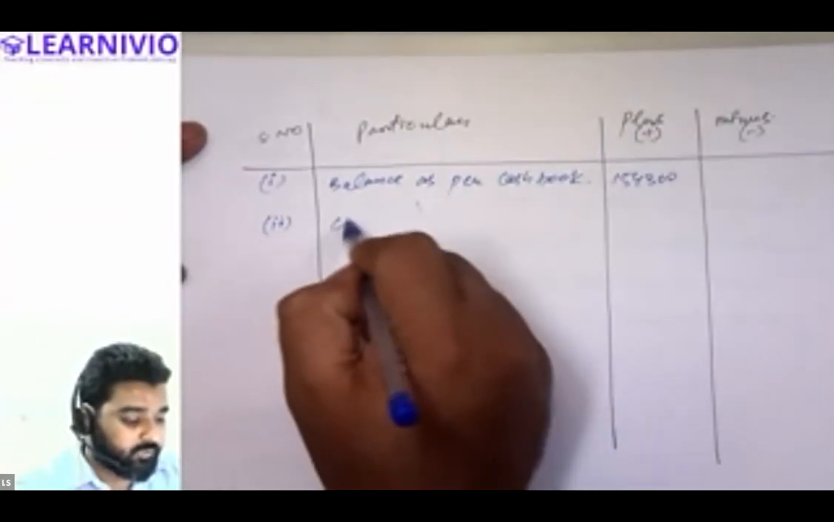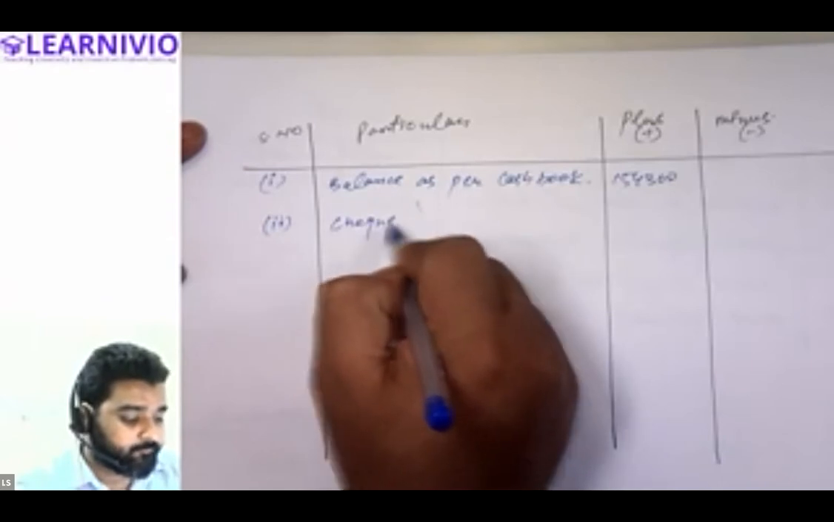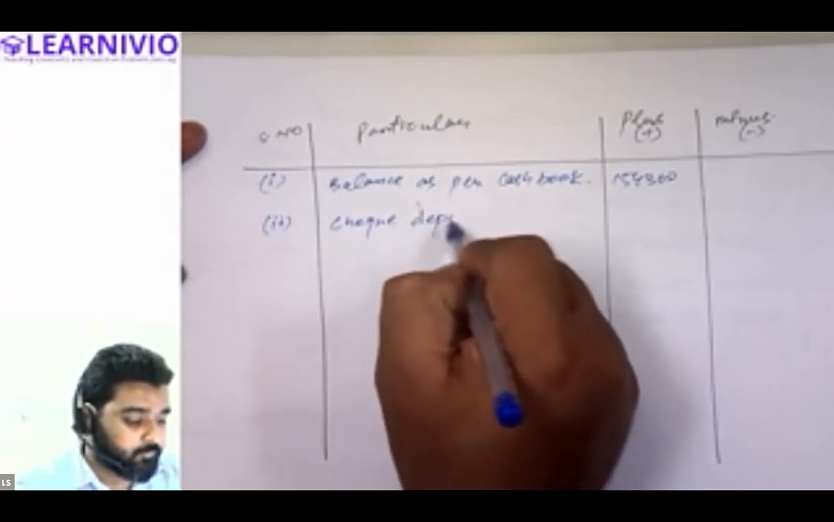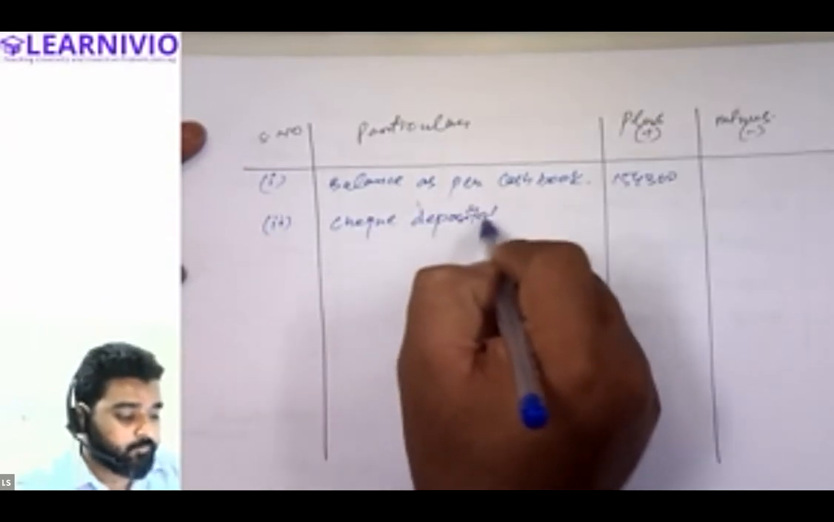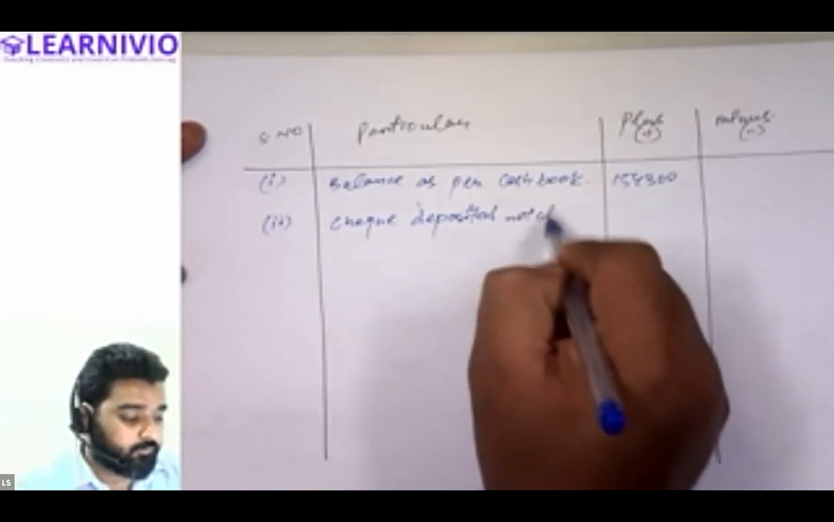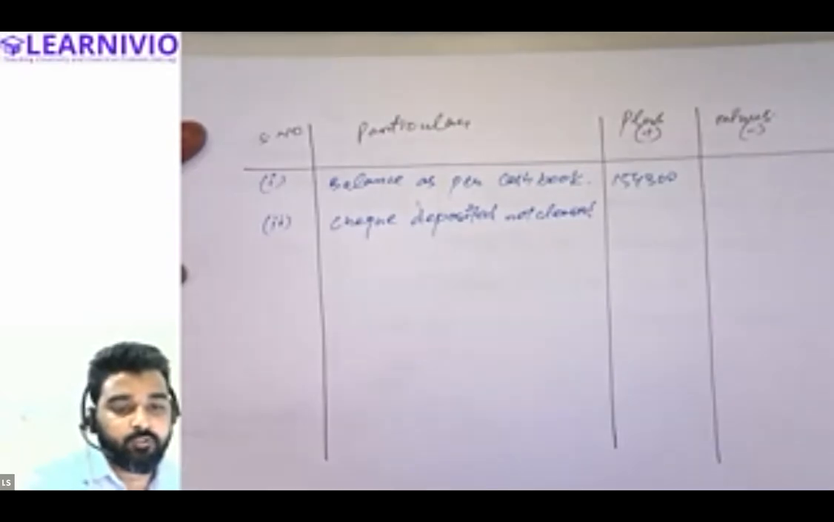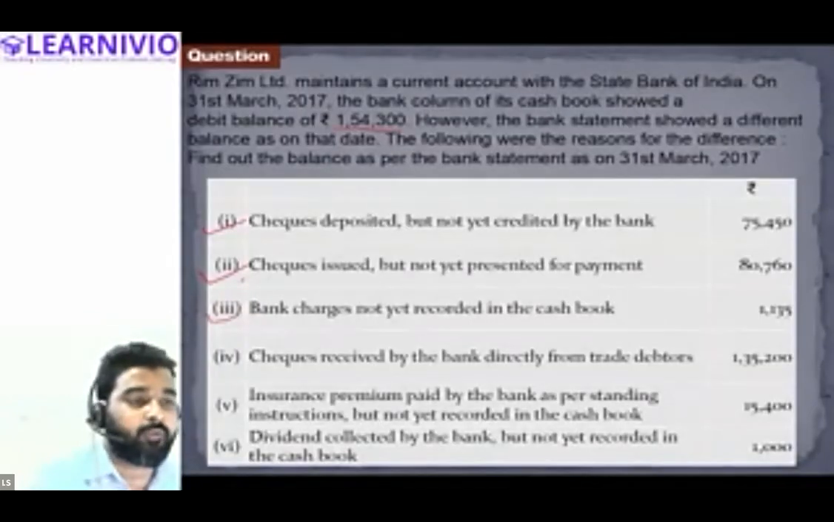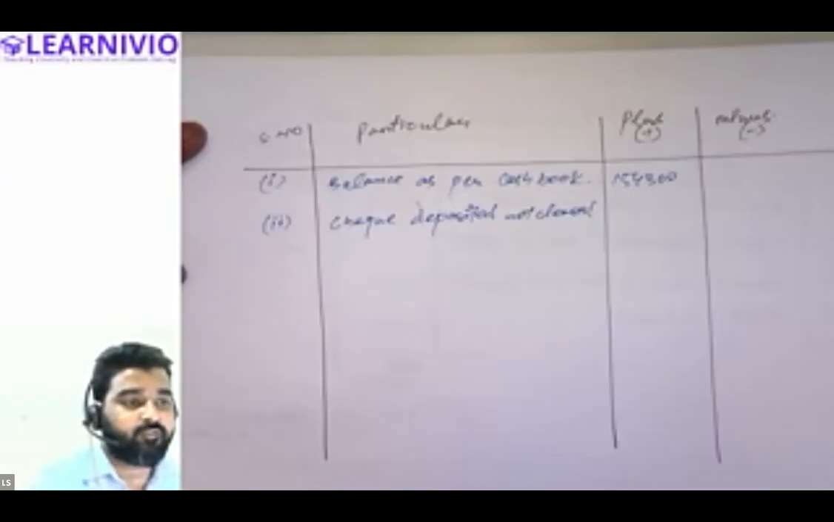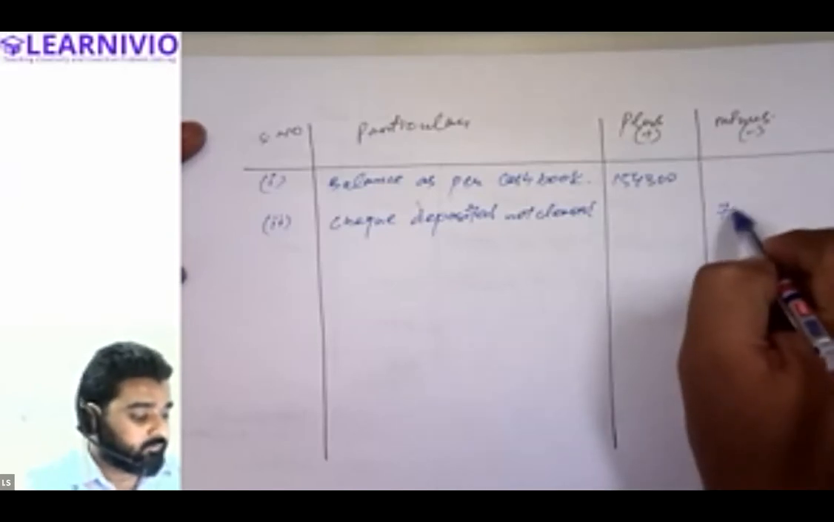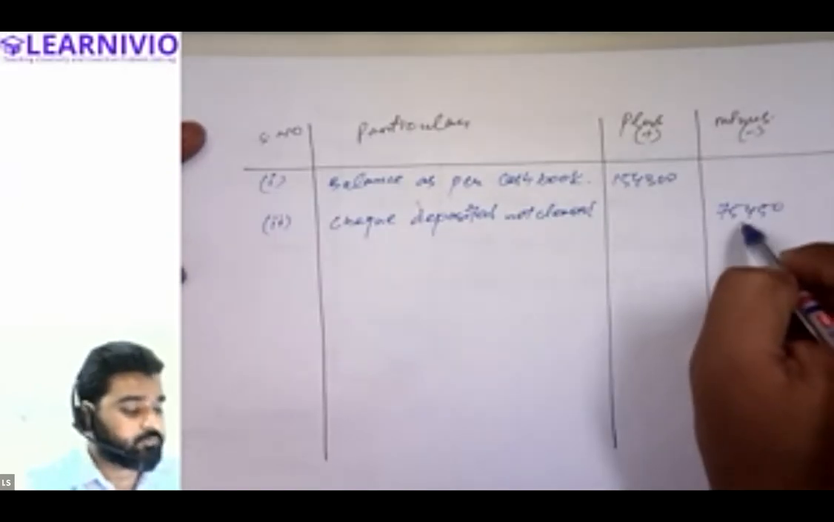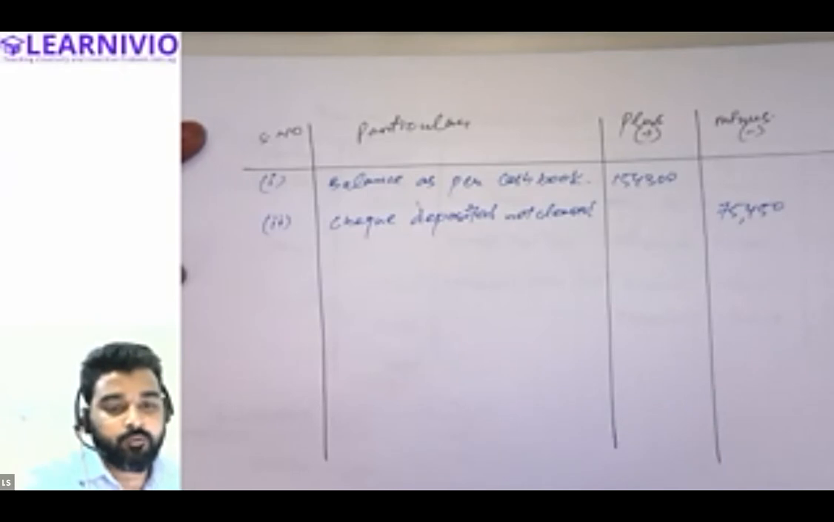Cheque deposited but not cleared. This is required to be reduced. Therefore, it will be written in the minus column, 75,450 rupees. Okay. Next transaction.